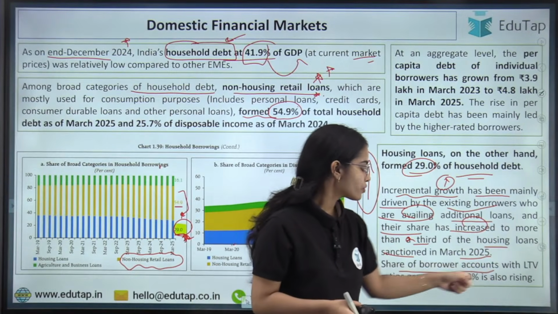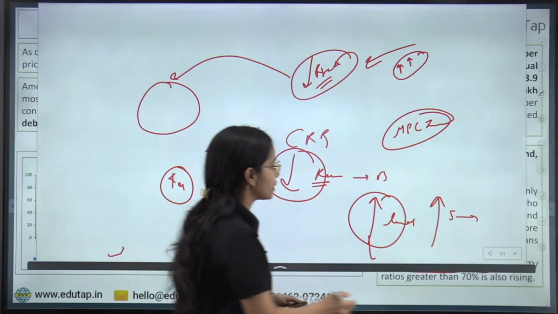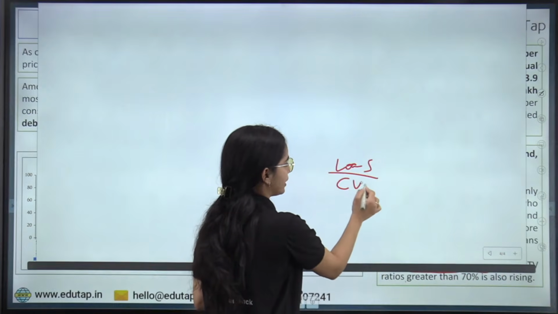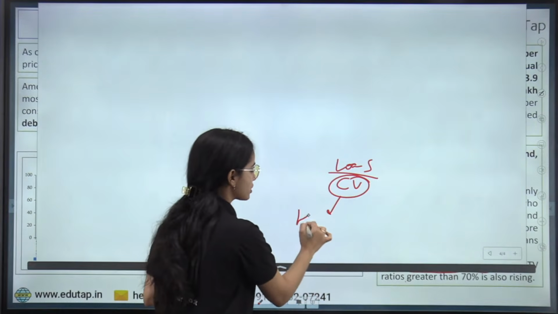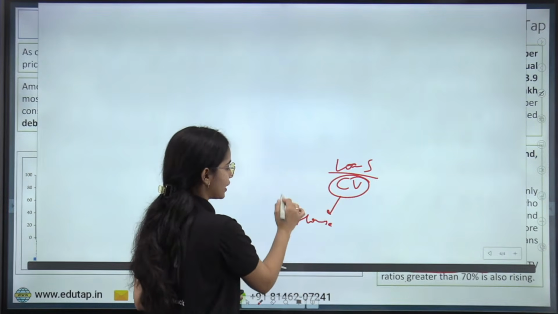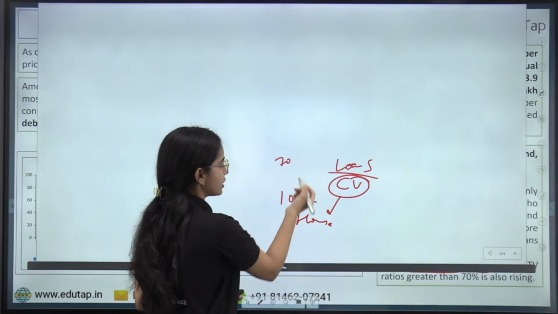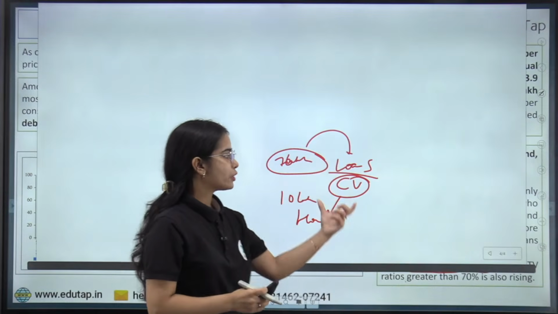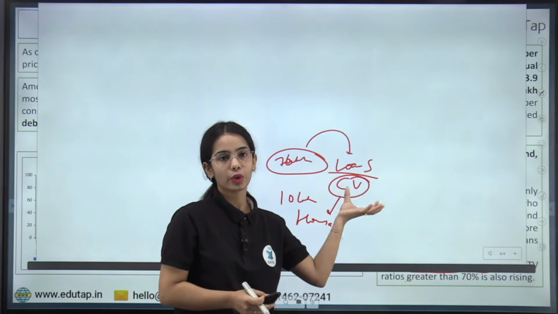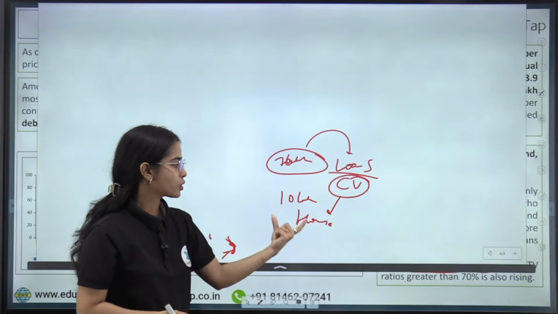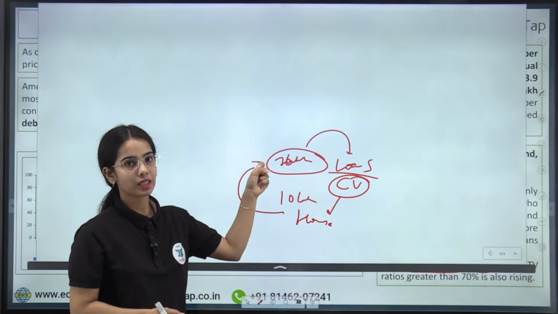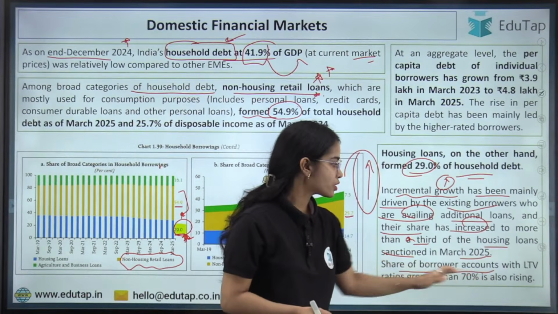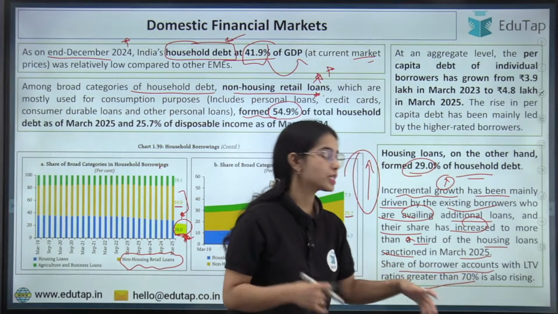Share of borrower accounts with loan to value ratio. Loan to value ratio is the loan that is getting sanctioned divided by the value of the collateral. Let's say your house is the collateral that has the value of 10 lakh. So 70%, that means 7 lakh rupees, will be given to you as loan. So loan to value ratio is the loan to collateral value. Now the share of borrower accounts with loan to value ratio greater than 70% is also rising.